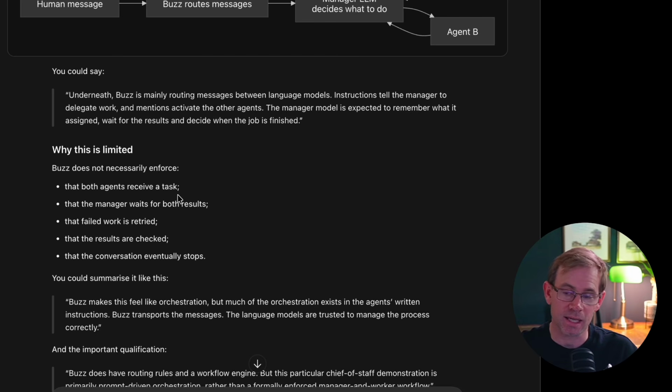It's the LLM choosing that. The LLM may choose not to send tasks to agent B, for example, and just send everything to agent A, because there is no underlying orchestration system built into Buzz. And I'm not saying Buzz is a waste of time. Buzz is fantastic. This is the future.